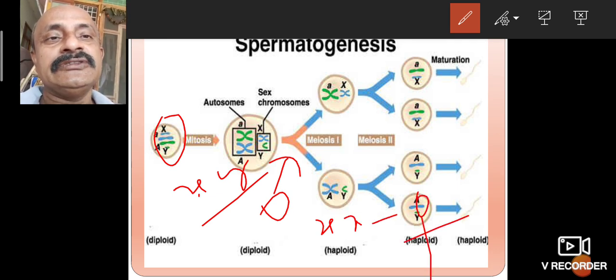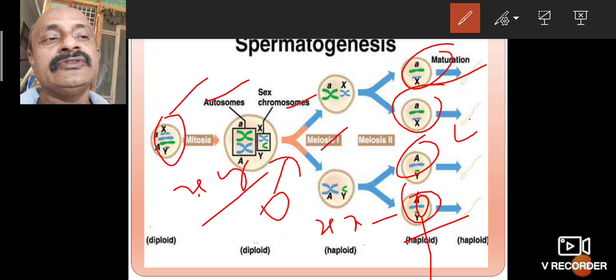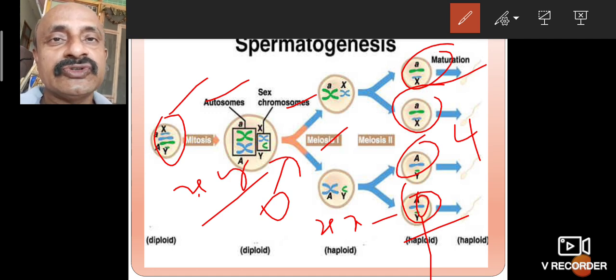In spermatogenesis there are autosomes and the sex chromosomes XY, which go through meiosis 1 and then meiosis 2. Only one cell divides into four cells. That is called the meiosis 1 and meiosis 2 divisions.